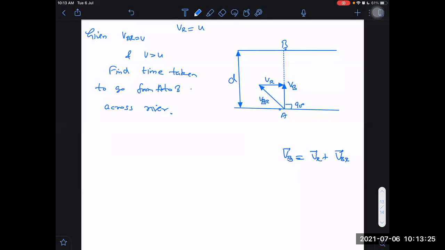Okay. What is the value of VB now in terms of VBR? VBR is v, VR is u. So I get VB equals the square root of v square minus u square. What is the time taken to cross? Time taken to cross is d upon VB.